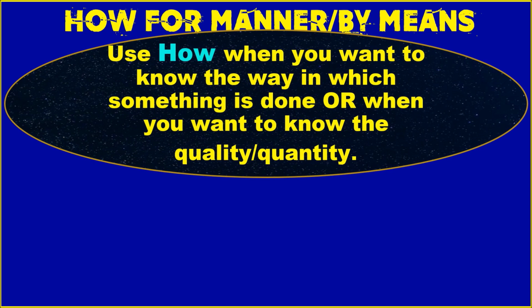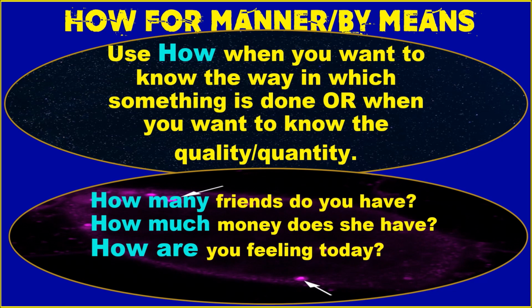And we use how for manner or by means. For example, when you want to know the way in which something is done, or when you want to know the quality or quantity, like how much or how many, we use questions with the how. How many friends do you have? How much money does she have? See, she has 1 lakh rupees. So the question is, how much money does she have? And how are you feeling today? How is she? How is the movie? This is how you can frame these questions.